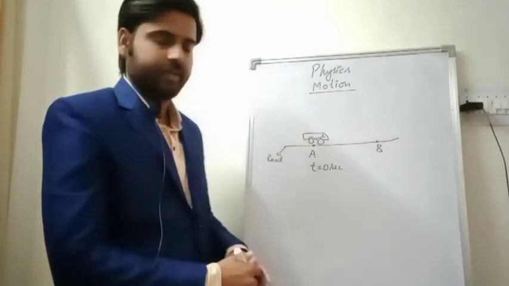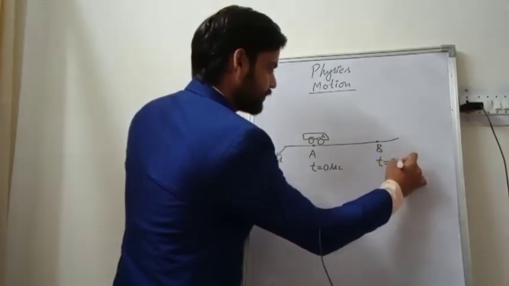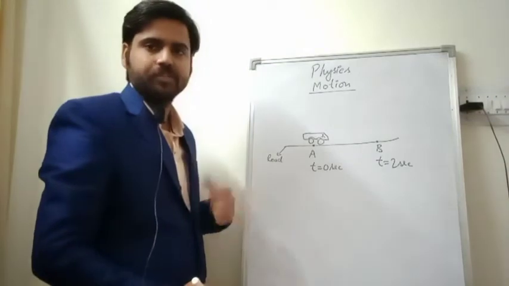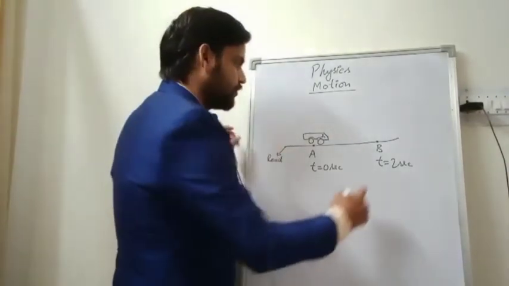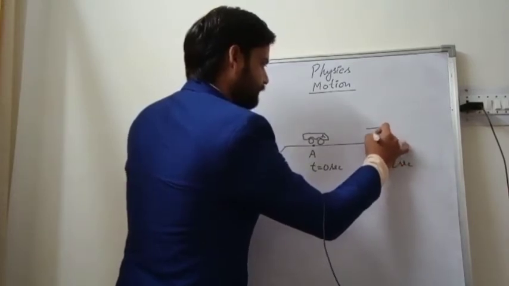After 2 seconds, when I saw again, the car had changed its position from A to B. So the car has reached this point B.